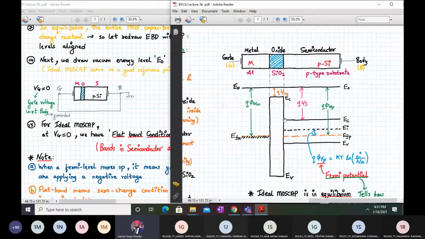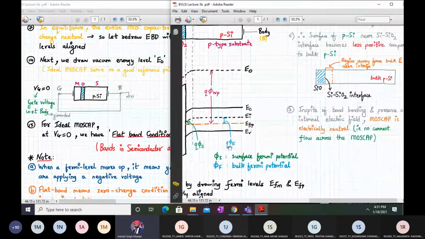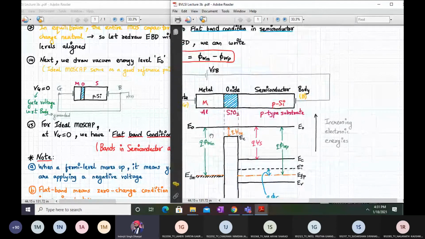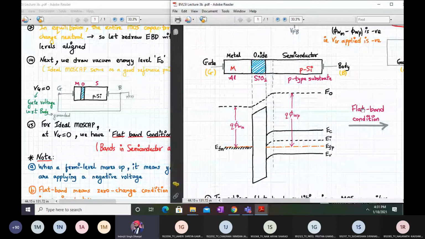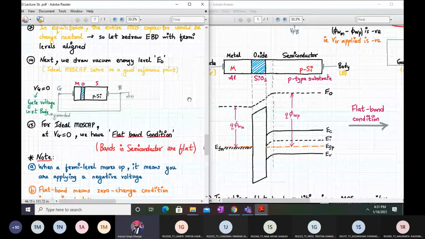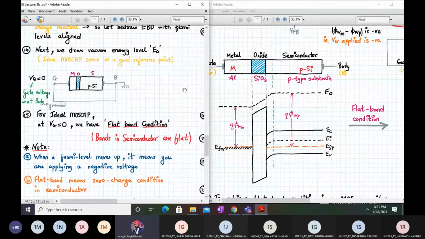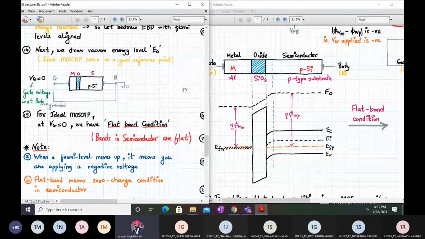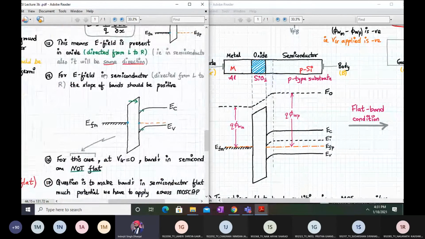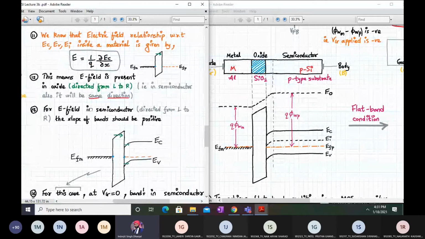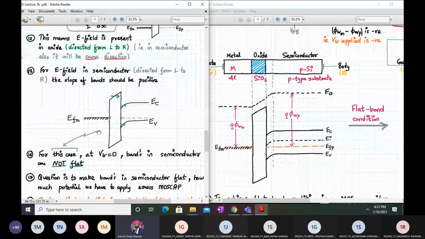Okay, but this was the condition when phi fm and phi fp were at the same level. Correct? Now let us see how to achieve the flat band condition in this case. If we have this kind of energy band diagram, how do we achieve a flat band condition? So again I repeat, flat band condition means zero charge condition in the semiconductor. There is no charge transfer. Okay, so let us see that.